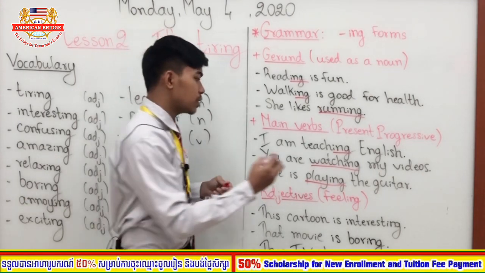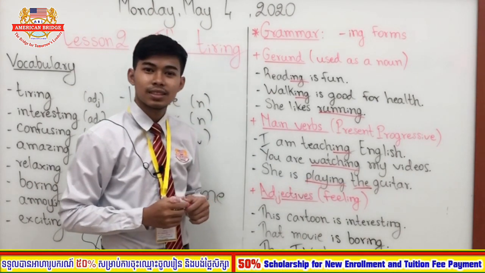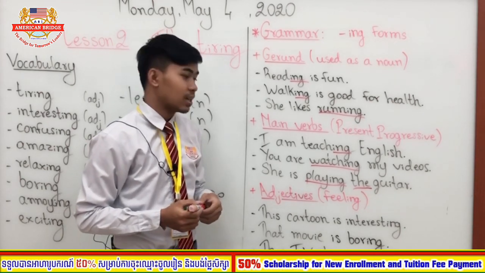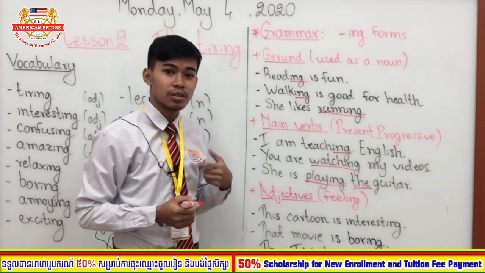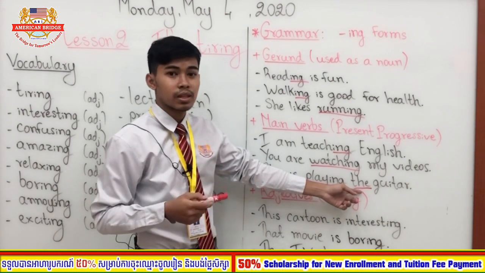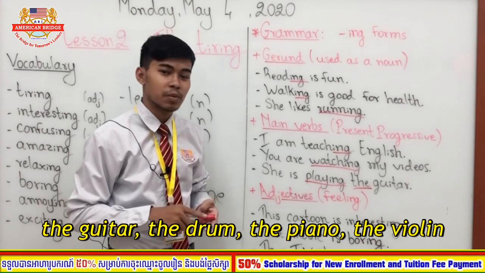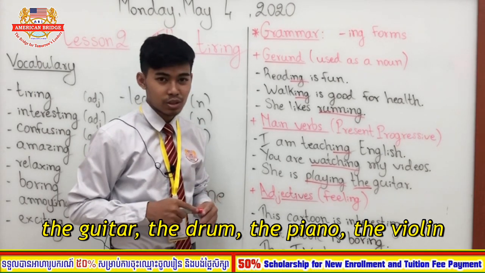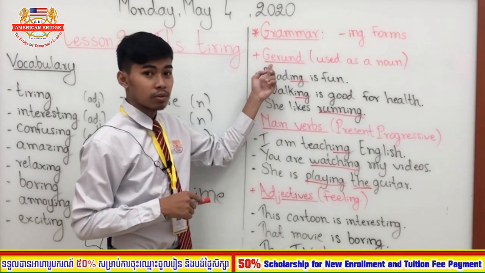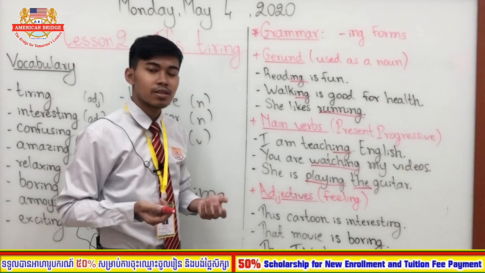Here, as you can see, she is playing the guitar. Can I ask you, why do we use the in front of the word guitar? The reason is because guitar is a music instrument, right? As you have learned about article the, we always use the in front of music instruments. For example, the guitar, the drum, the piano, the violin. Okay, so you have to remember it. So ing form can be gerund when it functions as a noun, and it can also be main words in the present progressive.